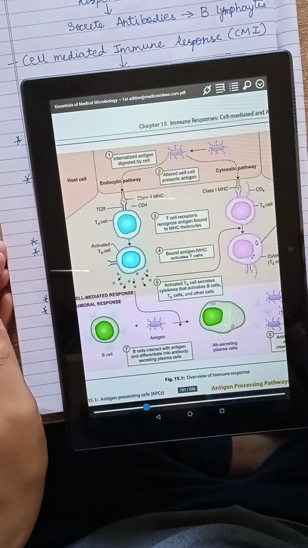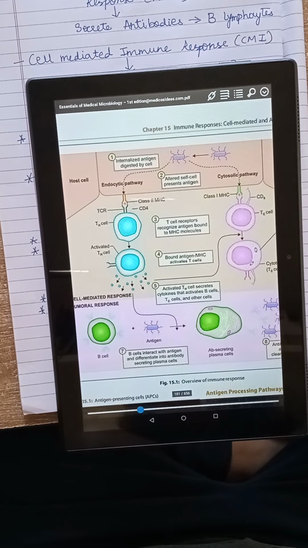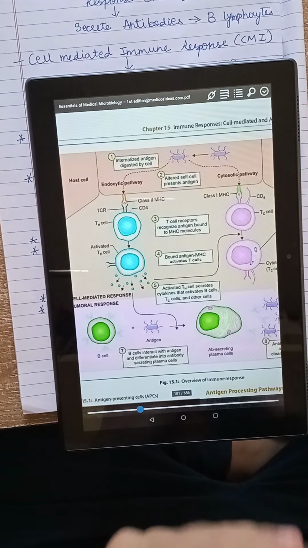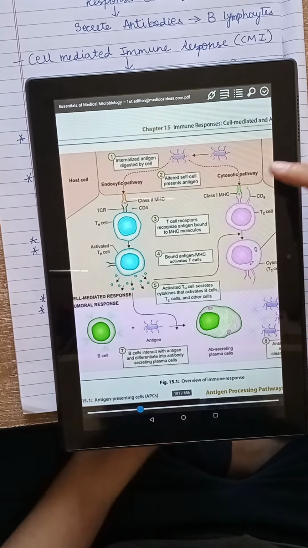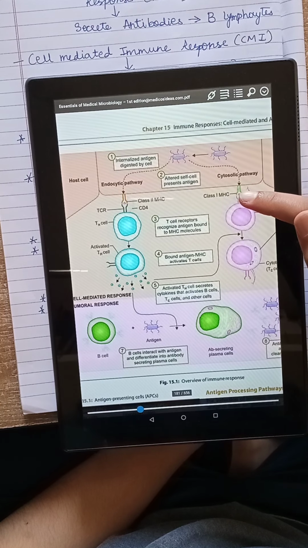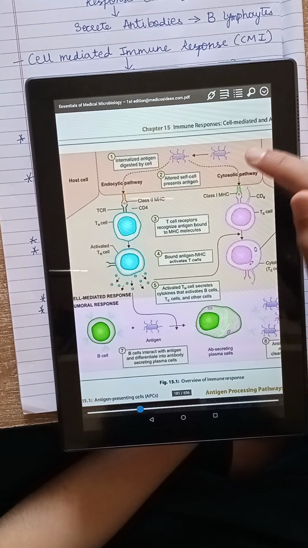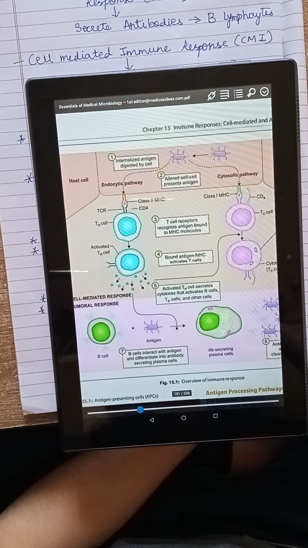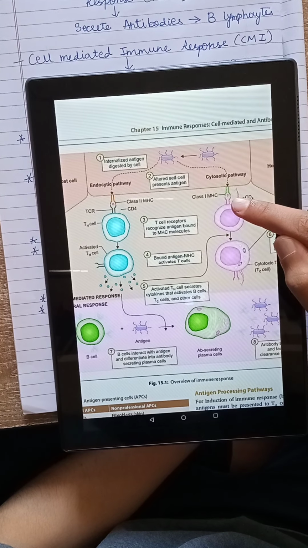Now the cytosolic pathway is for endogenous antigens, such as all those intracellular antigens such as viral antigens, which bind to the class 1 MHC molecule of the APC. So APCs which process the endogenous antigens bind to the TC cells via class 1 MHC molecule.